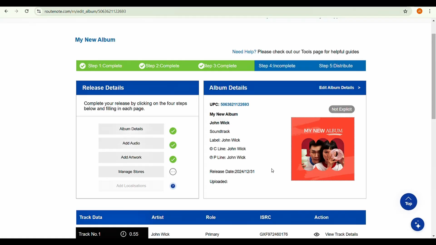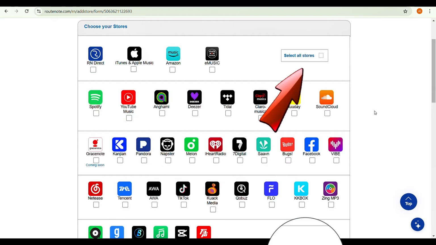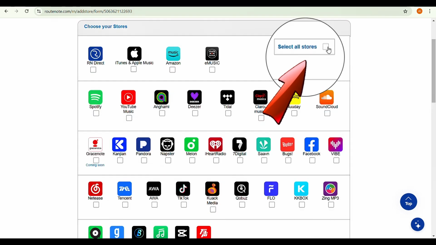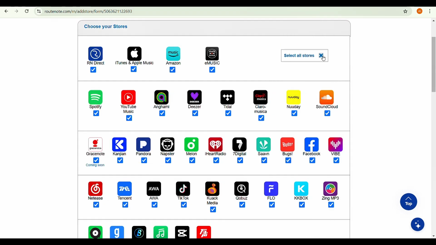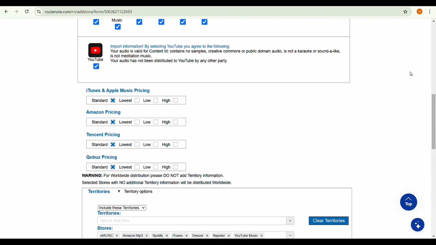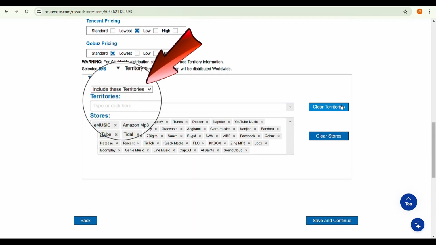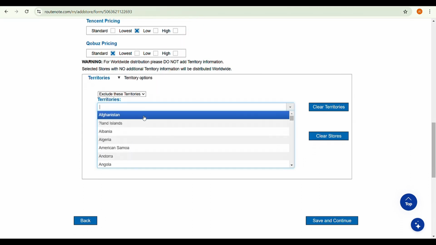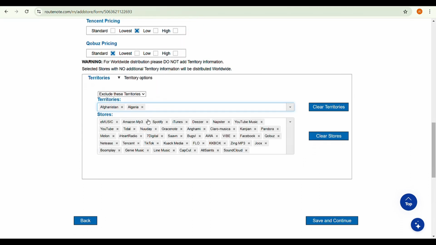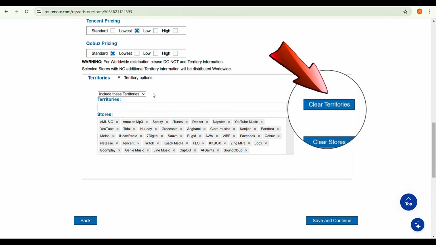Next we'll proceed to manage stores. Click on that. Select all stores to ensure your music is available on all platforms, from iTunes to Spotify and every other store mentioned. Scroll down to check the pricing and adjust it as desired. To exclude specific countries, click the drop-down menu, select exclude these territories, and list the countries you want to exclude. Alternatively, click clear territories to include all countries.